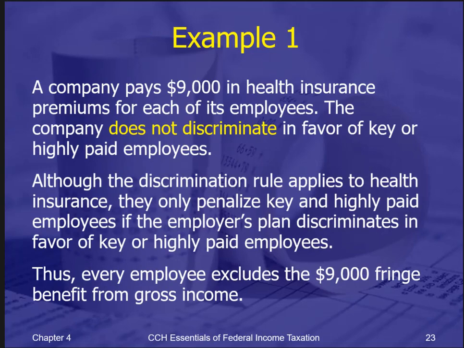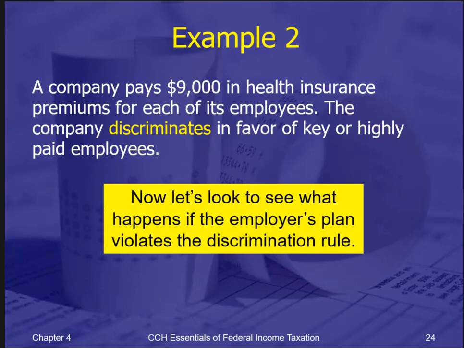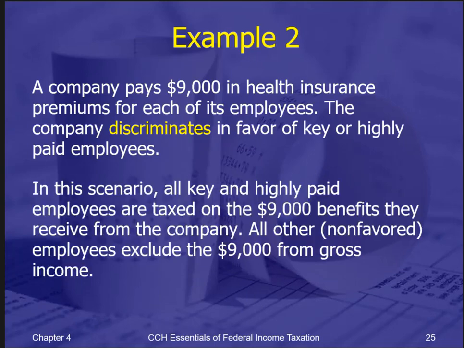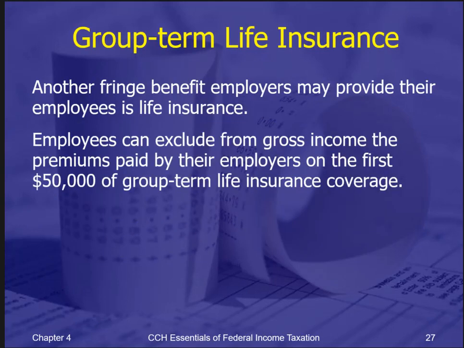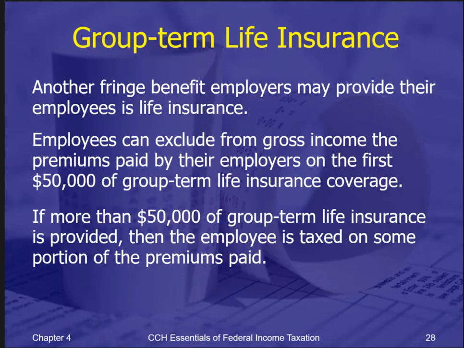So the examples show what happens if there's non-discrimination and if they do discriminate, in terms of who has to report the income on their tax return. Okay, group term life insurance also is discrimination. It has to be non-discriminatory.